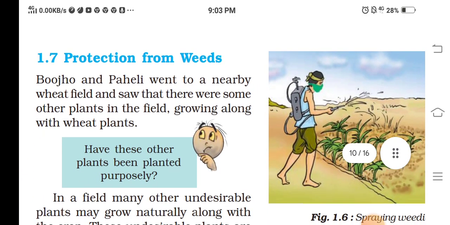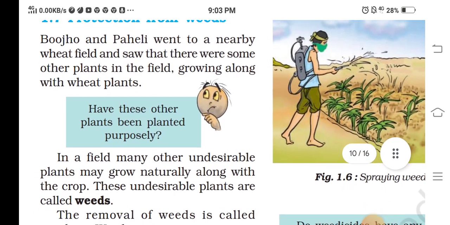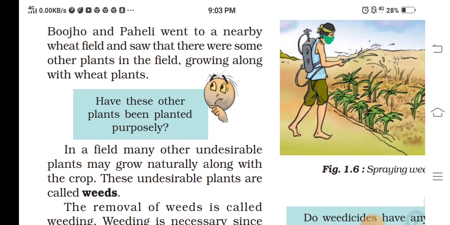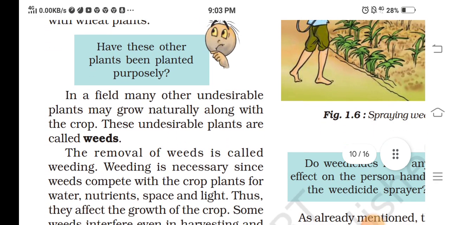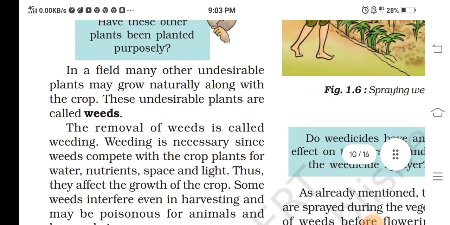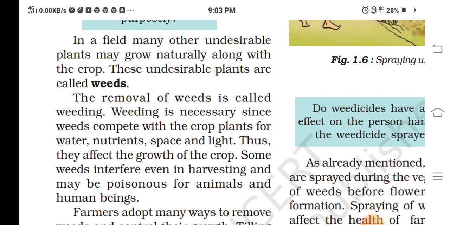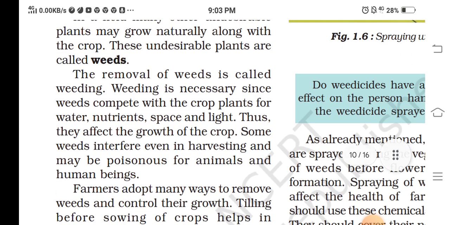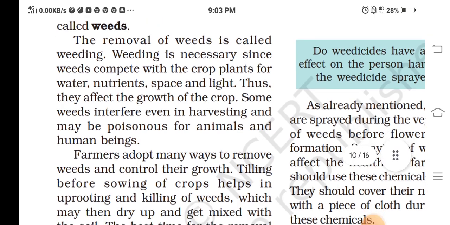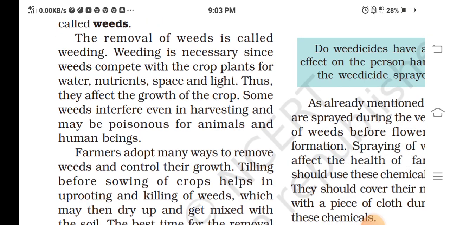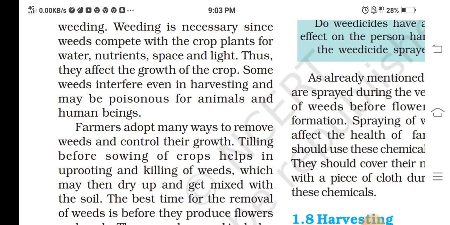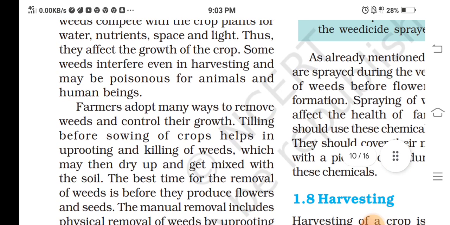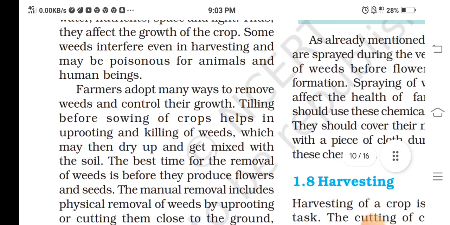Protection from weeds. Bojon and Pehli went to the nearby wheat field and saw that there were some other plants in the field growing along with the wheat plants. Have these other plants been planted properly? In a field, many other undesirable plants may grow naturally along with the crop. These undesirable plants are called weeds. The removal of weeds is called weeding. Weeding is necessary since weeds compete with the crop plants for water, nutrients, space, and light. Thus, they affect the growth of the crop.